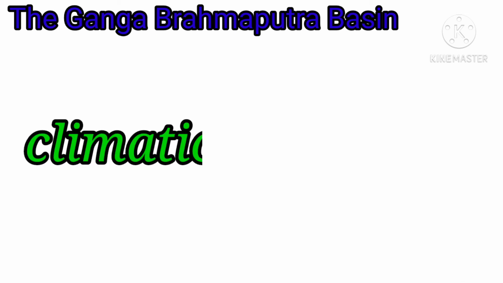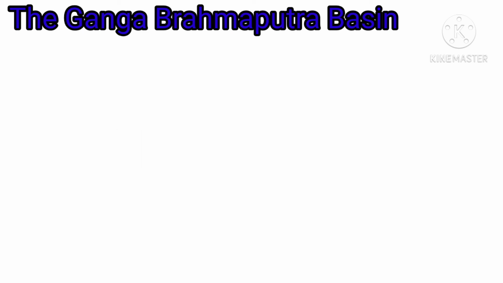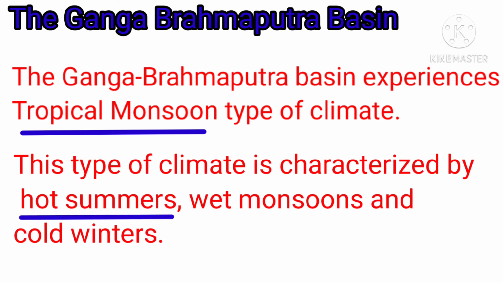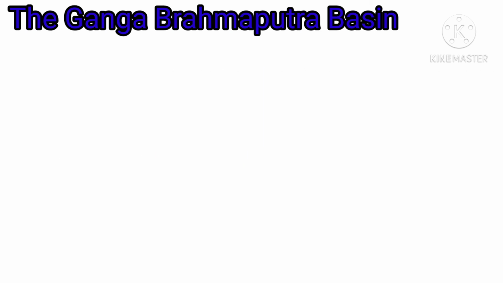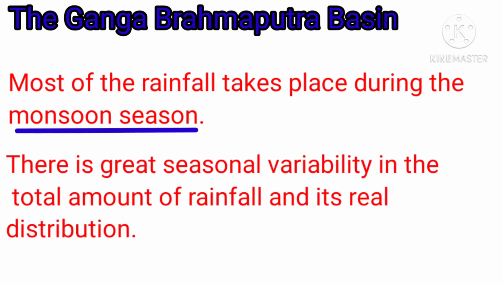Now children, let's see the climatic conditions of this Ganga Brahmaputra basin. Children, the Ganga Brahmaputra basin experiences tropical monsoon type of climate. Now this type of climate is characterized by hot summers, wet monsoons and cold winters. Most of the rainfall takes place during the monsoon season. There is great seasonal variability in the total amount of rainfall and its areal distribution in the basin.